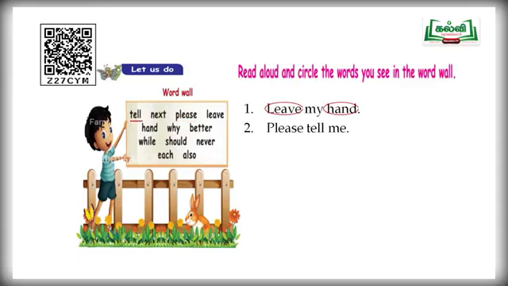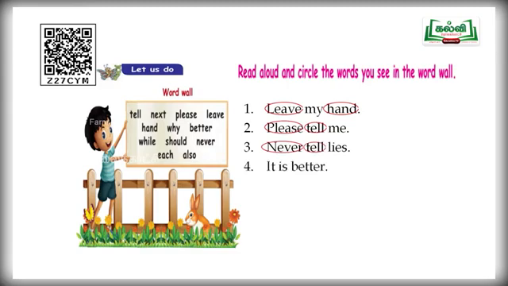So, who's supposed to circle "please tell" in the second one? And the third one, "never tell lies." So, never is there. Look at the word wall and see whether "never" is there. Yes, it is there. So, circle "never" only. And "tell" also is there, and circle "tell."